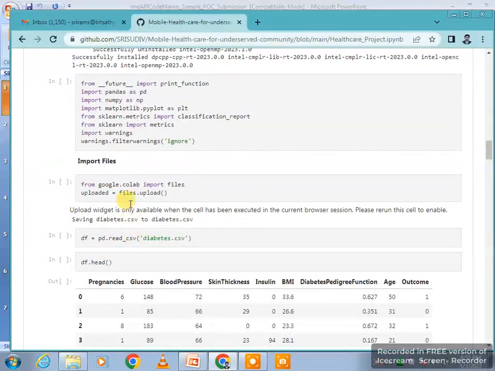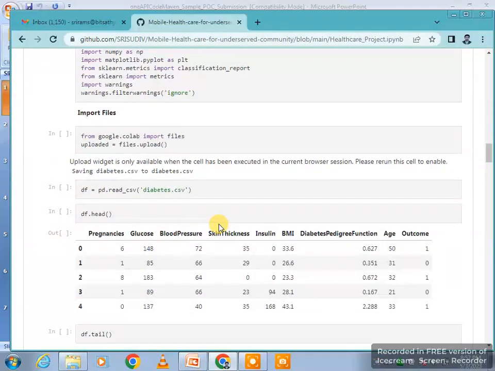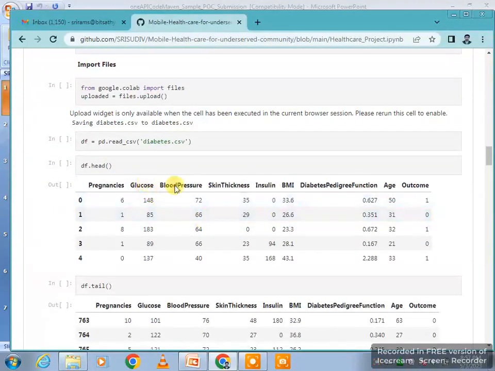I created the file name as diabetes.csv and used the head function to display the output of the first 5 rows of the data set. Here I am using supervised learning, so the data has an outcome, and it is a classification type data set.